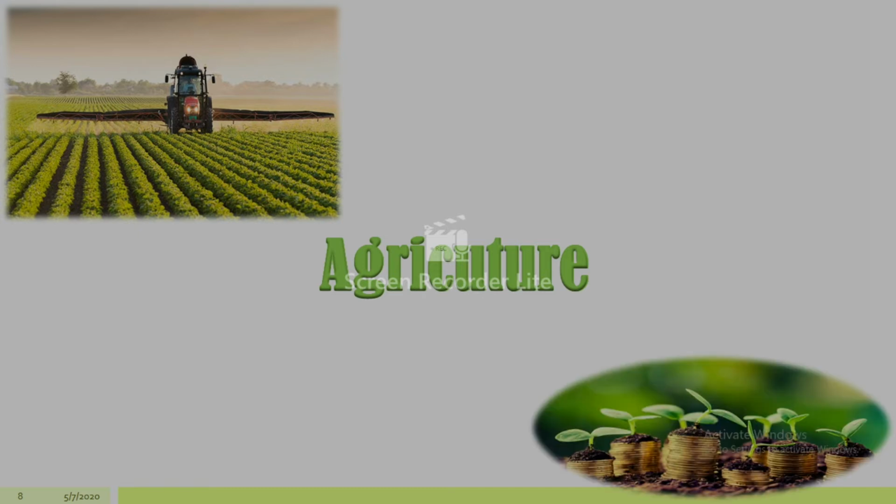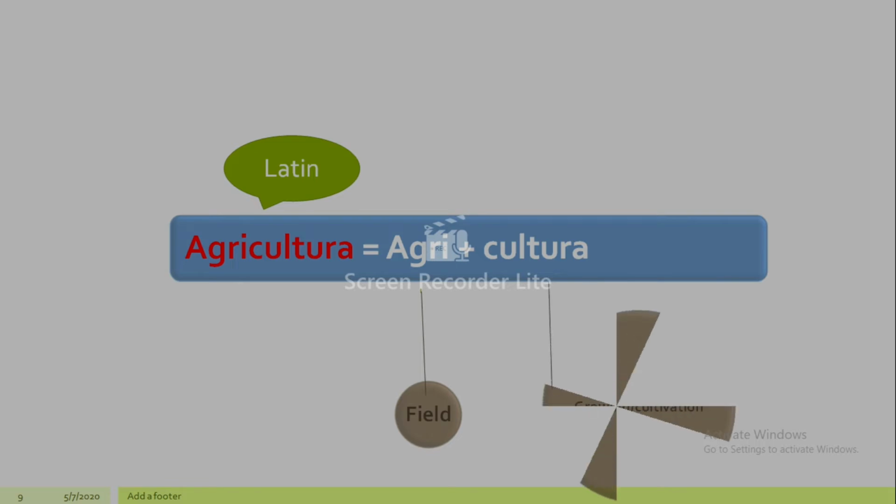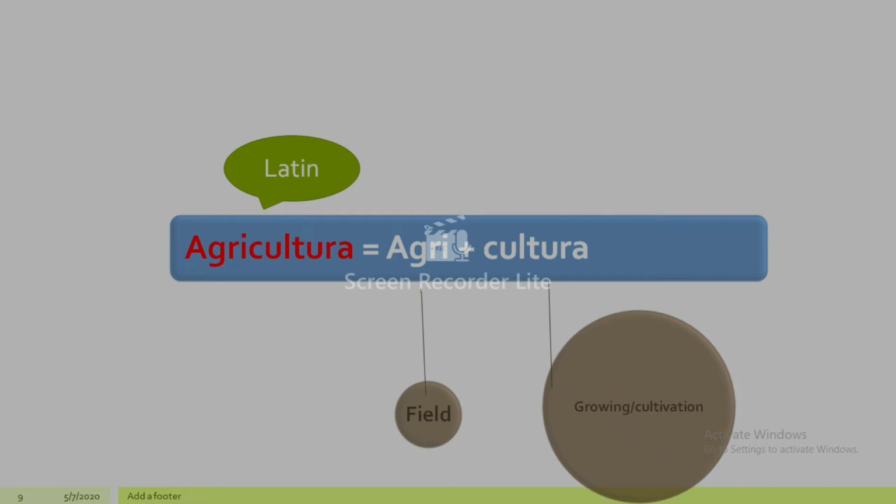Biotic resources. Agriculture. Have you ever thought from where this word agriculture came from? And why we called agriculture only and not something else? Let's see. Agricultura is a Latin word from which agriculture was derived. The first half of agricultura means fields or farms, and the second half, that is cultura, means cultivation or growing. By combining these two words, agri and cultura, we get agricultura, which is converted into agriculture according to late Middle